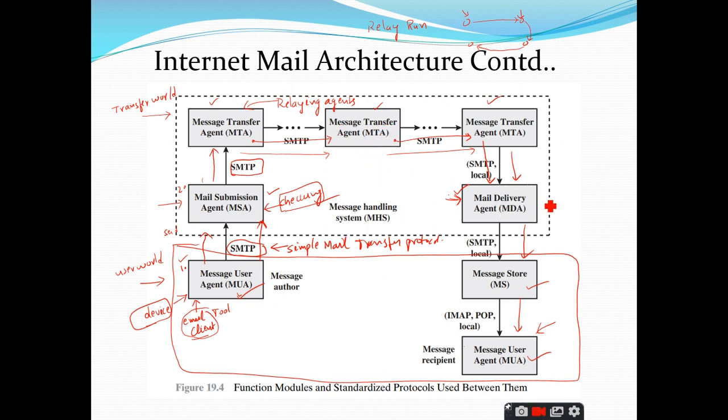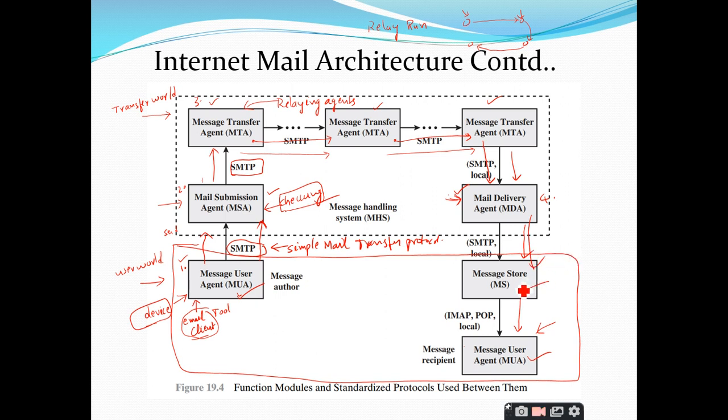And the next one we want to discuss, this is the third one, and the fourth entity is the MDA. MDA stands for Mail Delivery Agent, and it is responsible for transferring the message from the MHS to the MS. Right, from here to here.